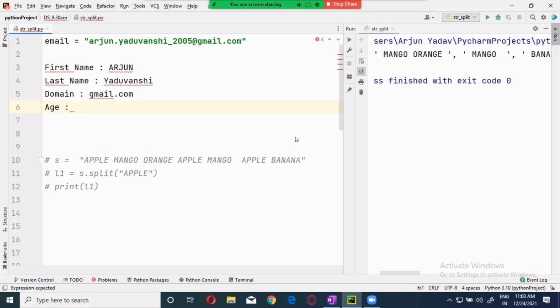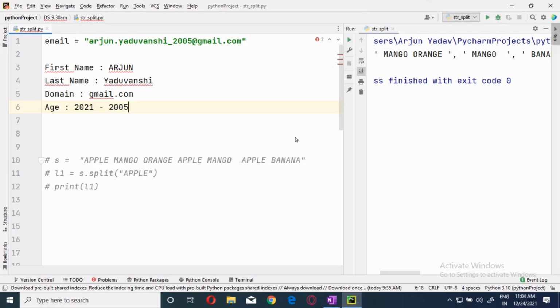I will give you a hint on how to get the age: 2021 minus 2005, you will get the age. But this you have to extract separately. Got it? Clear, guys? Can you do this? These two assignments, I wanted you to do.